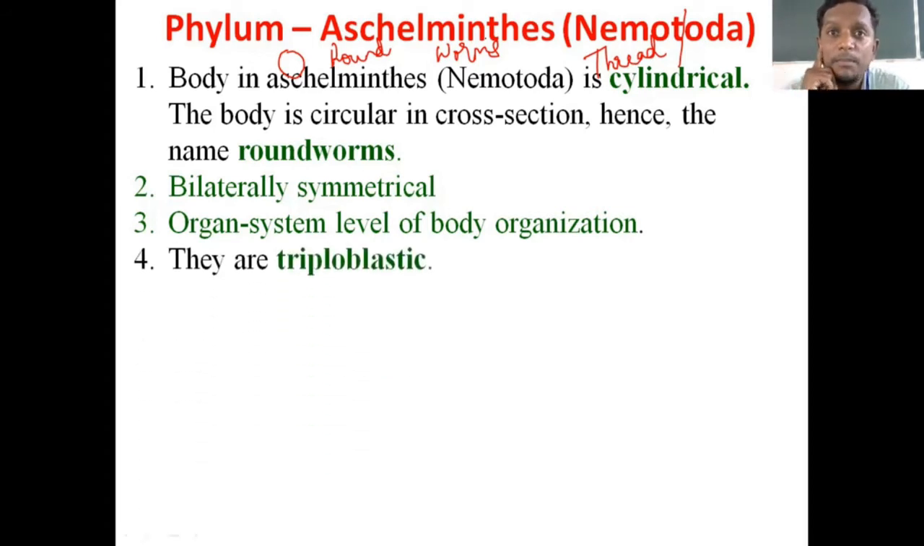They are triploblastic in nature, right? The first phylum, Poriferans, we did not discuss because they had only cellular level of body organization, but Coelenterates and Ctenophores had tissue level of body organization. Hence they were diploblastic. Their body was made up of two germ layers, outer ectoderm and inner endoderm. And when we came to the fourth phylum Platyhelminthes, we saw triploblastic nature for the first time in the entire animal kingdom that we have studied.